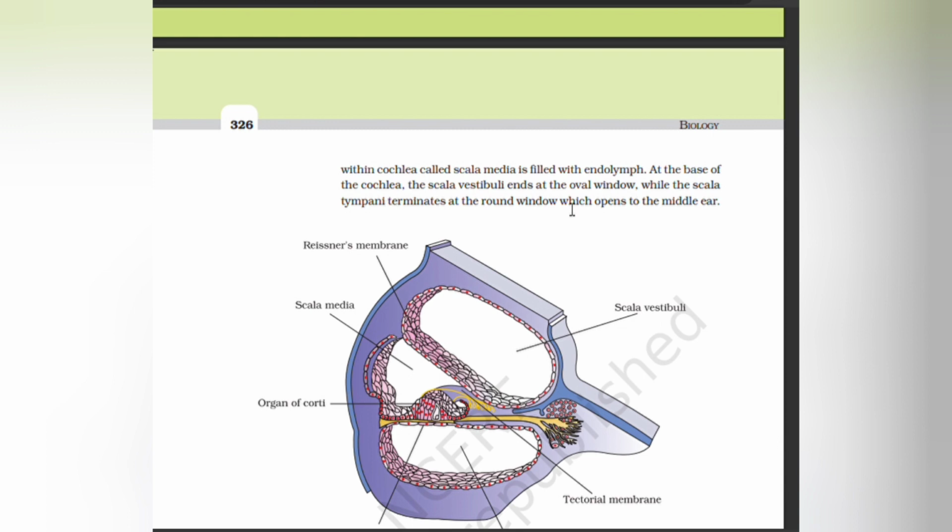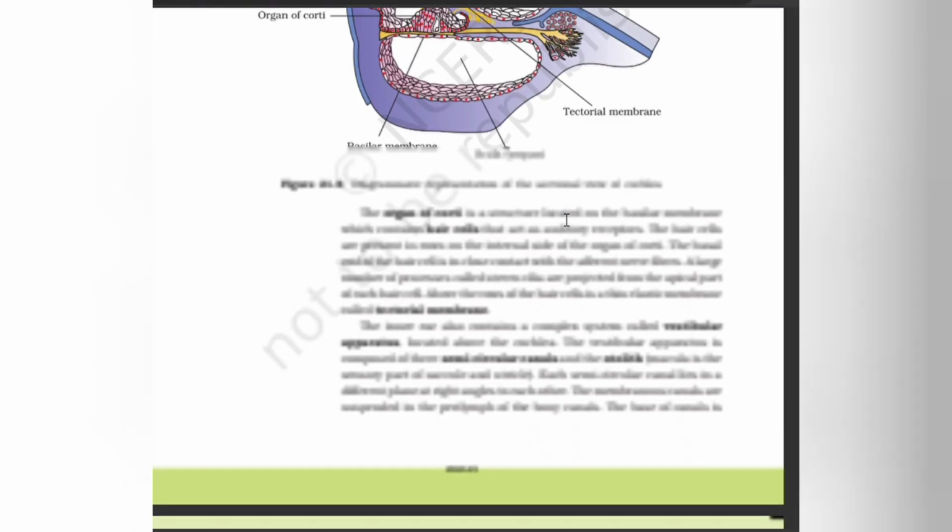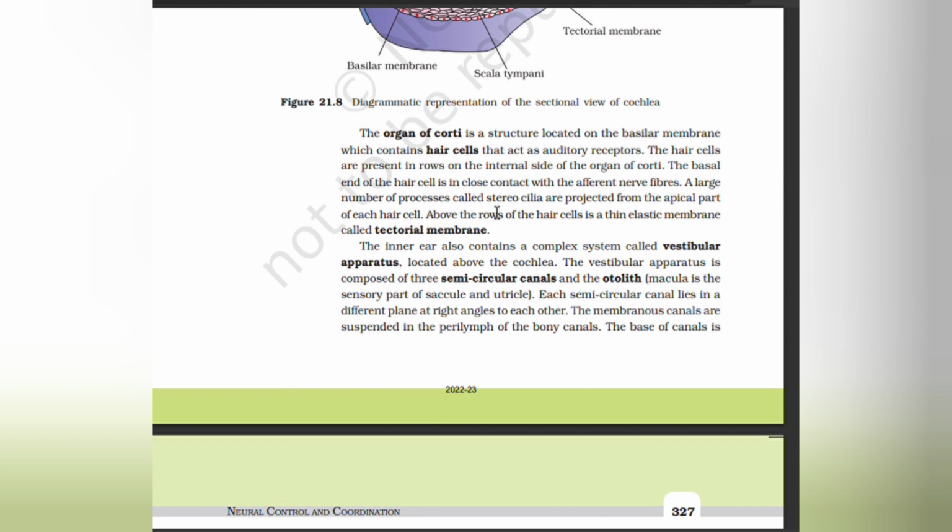At the base of the cochlea, the scala vestibuli ends at the oval window, while the scala tympani terminates at the round window which opens in the middle ear. The organ of Corti is a structure located on the basilar membrane which contains hair cells that act as auditory receptors. Hair cells are present in rows on the internal side of the organ of Corti. The basal end of the hair cell is in close contact with afferent nerve fibers. A large number of processes called stereocilia project from the apical part of each hair cell. Above the rows of the hair cells is a thin elastic membrane called the tectorial membrane.